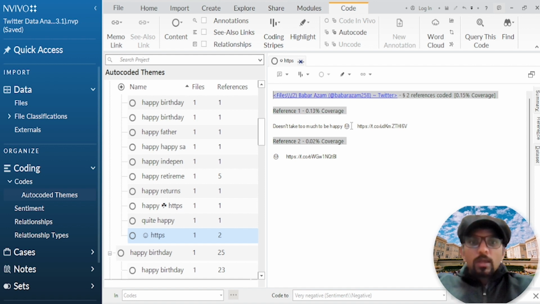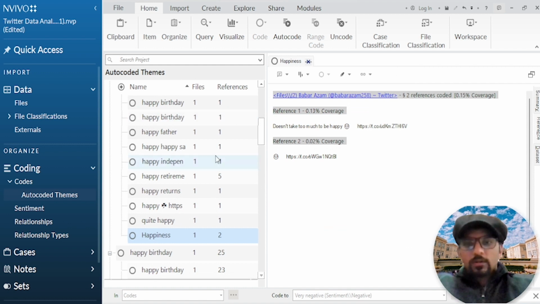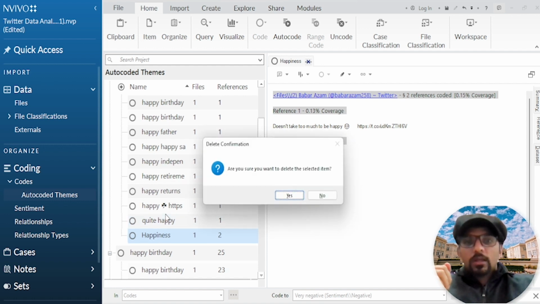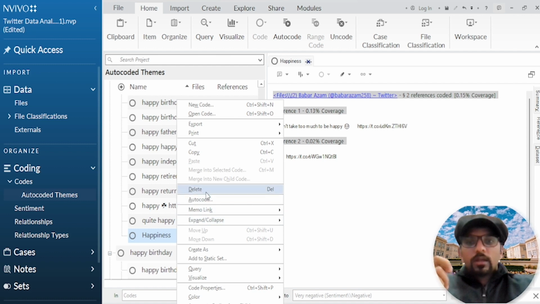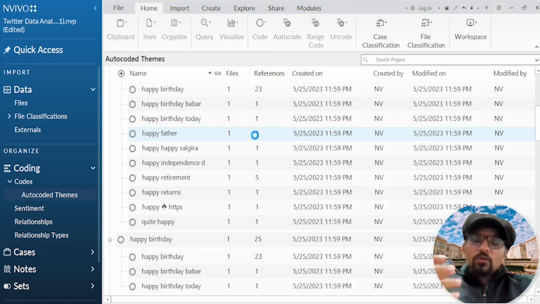You can rename this theme by right clicking on it, choosing code properties, and then writing anything, happiness or something like that, or anything that you want. So it changes. By the way, if you want to delete this, simply press the delete button on your keyboard and hit yes, or right click on it, select delete and then select yes. So this is how you can delete different themes that you deem inappropriate to have in your data.